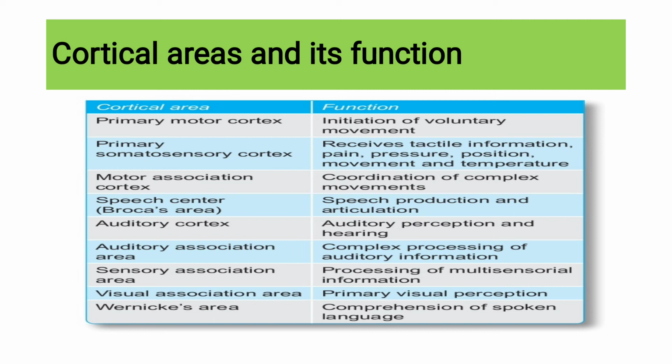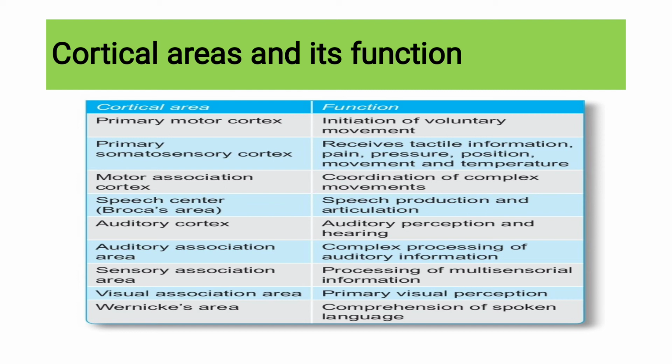First, the primary motor cortex. It is responsible for initiation of voluntary movements. Voluntary movements means we can control them; we are doing them voluntarily. Suppose we want to move our hand, we can do it. It is a voluntary movement. So the primary motor cortex is responsible for this.